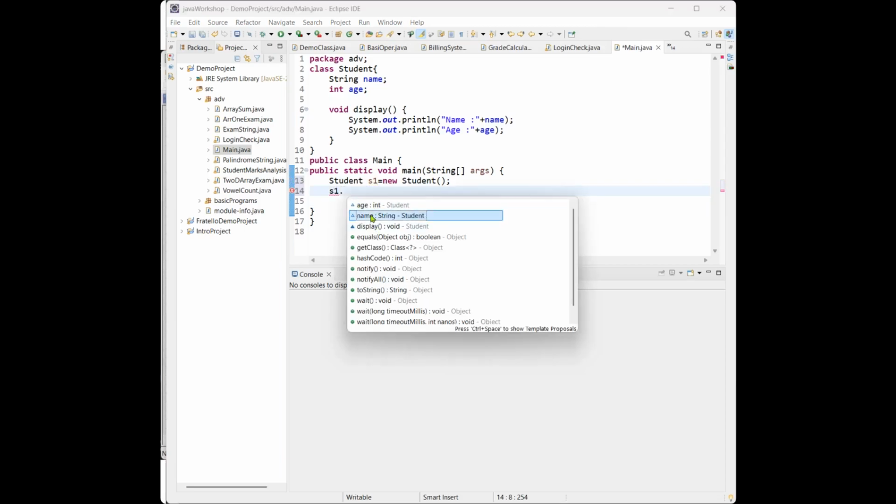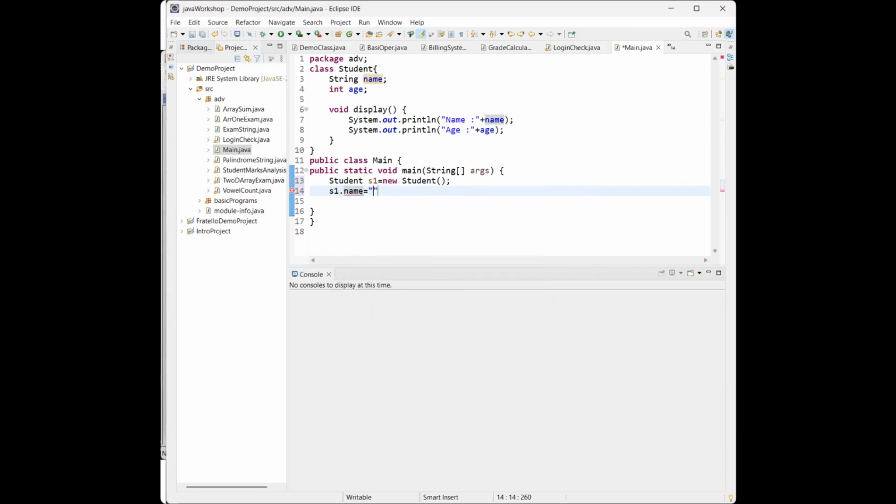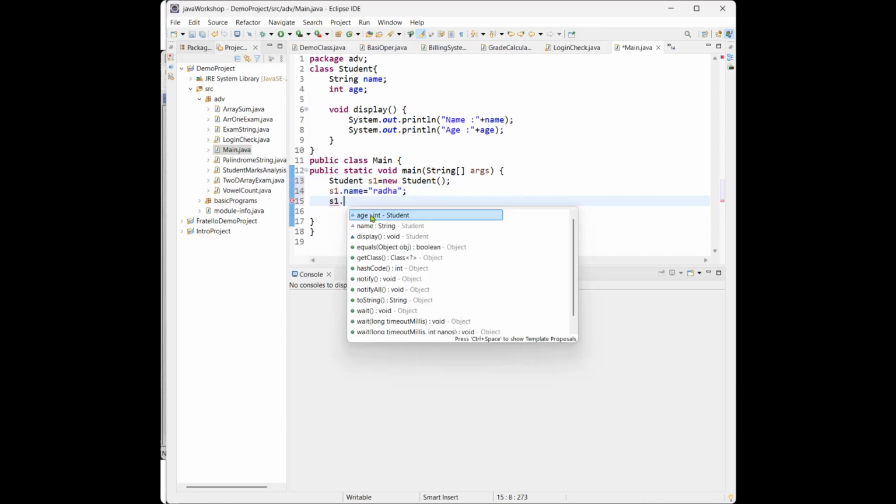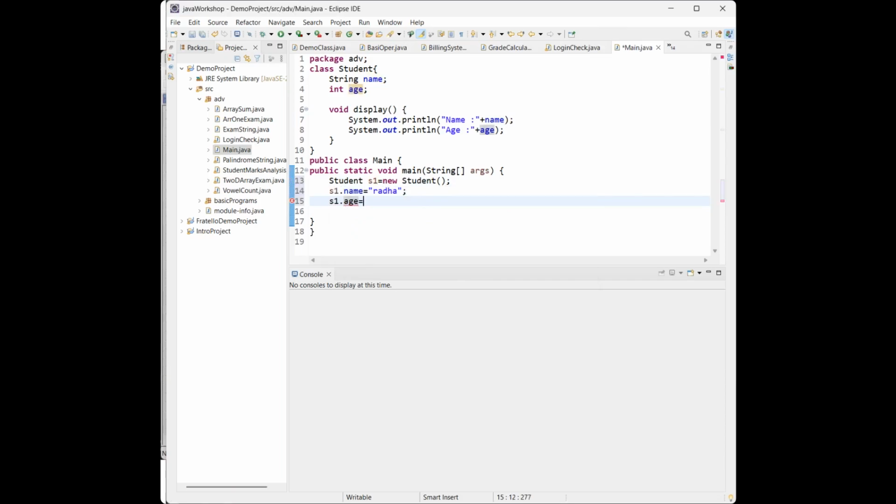So when I click on name, I can assign the name here. So Radha. Same as the name, s1.age. Here I can give the age as an integer, so 21. So see, I changed the name and the age.